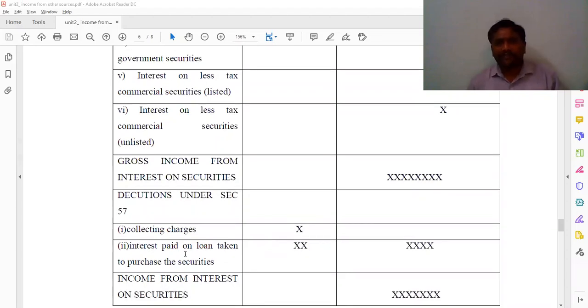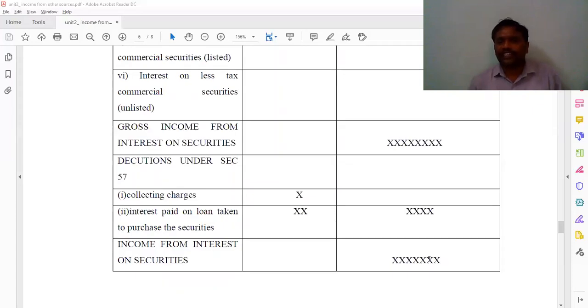And next, interest paid on loan taken to purchase securities. So here, that interest we are going to calculate. Just now I said, while writing in the format, on an average 6 months we have to calculate, while giving the deduction, particularly how many months he has taken the loan, that you have to calculate and write here. By adding these two, we write here, and from the gross income from interest on securities you have to deduct this deduction, then you are getting the income from interest on securities.